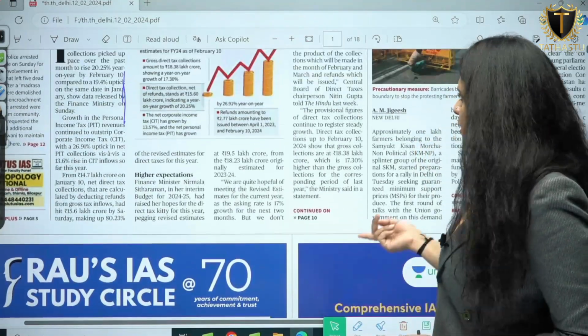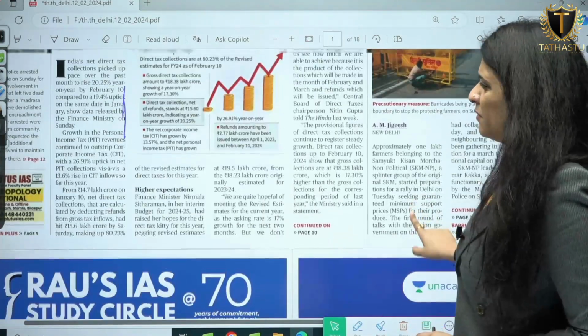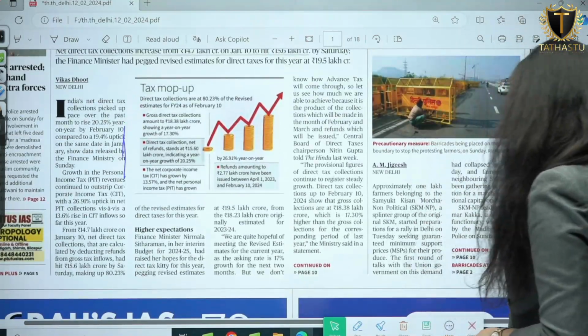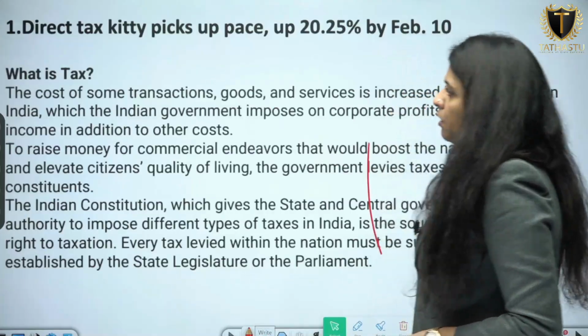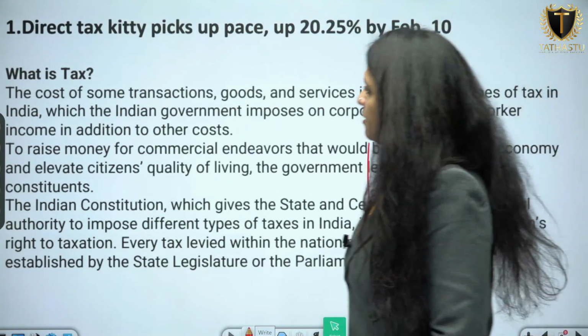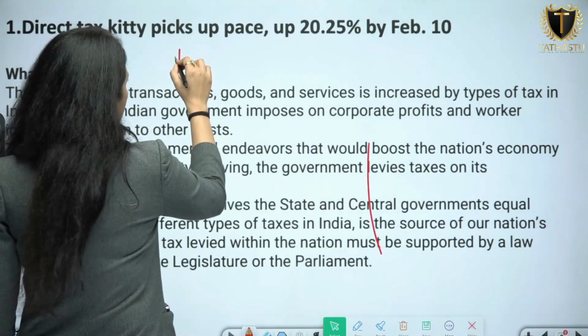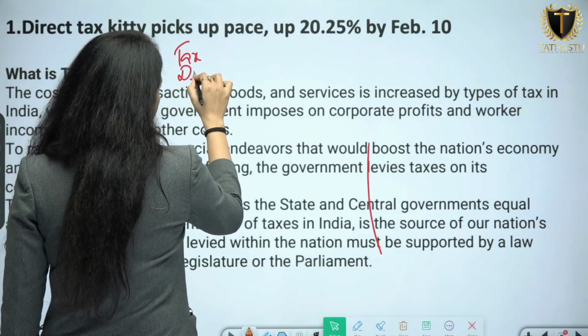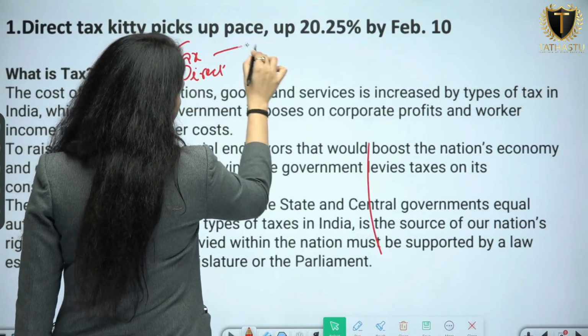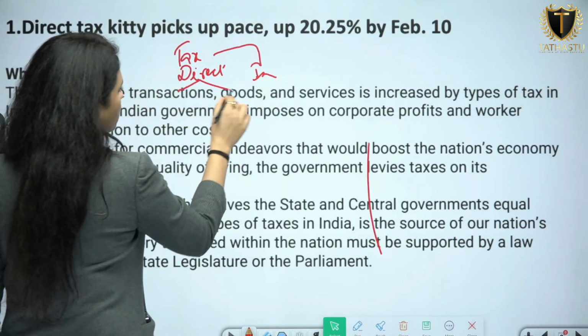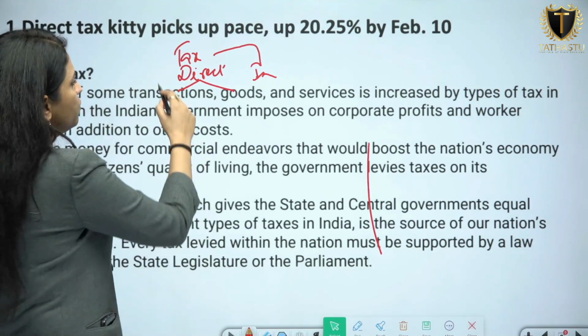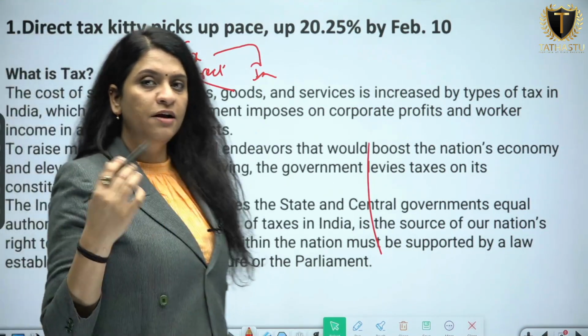So this is a bit about this news. Let's look in detail at the meaning of taxes and direct taxes. As we said, we have to understand the meaning of tax, types of taxes like direct and indirect tax, the kinds of taxes which come under direct and indirect taxes, and the advantages and disadvantages of both direct and indirect taxes.